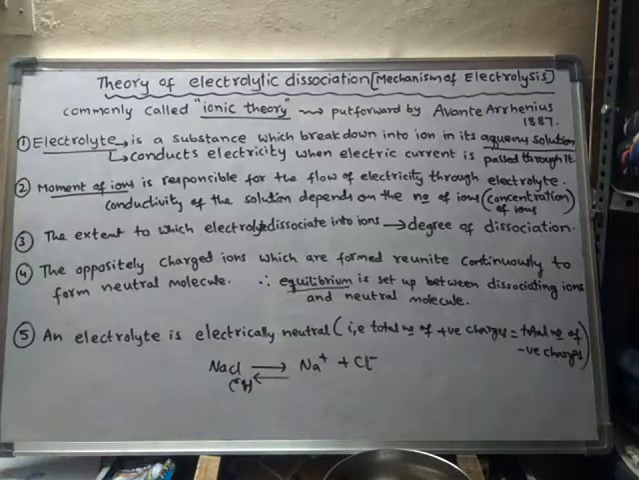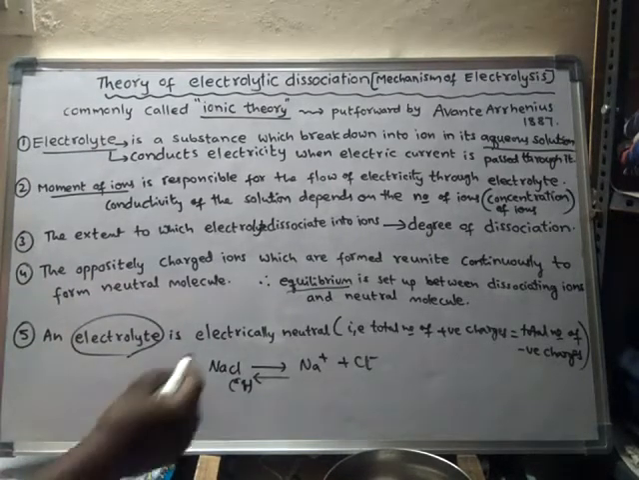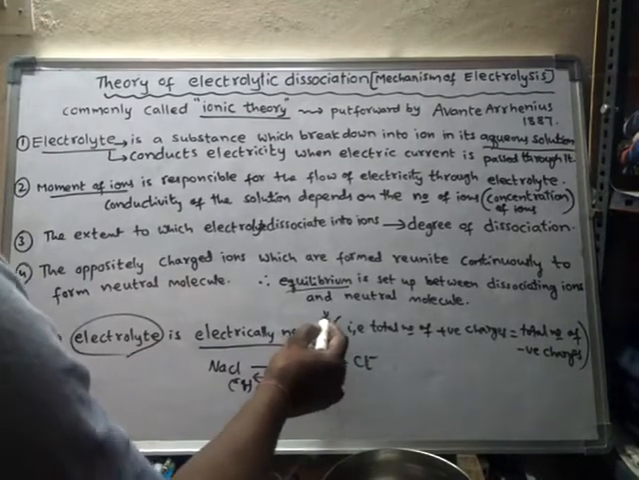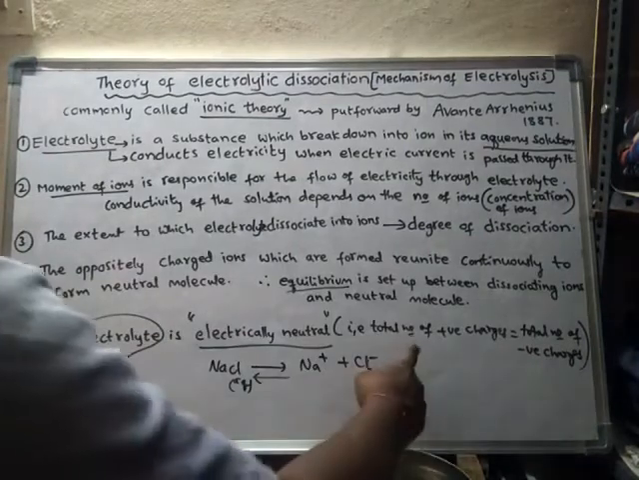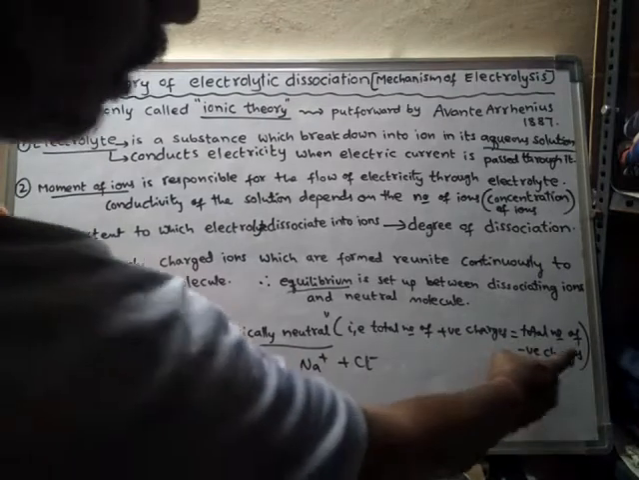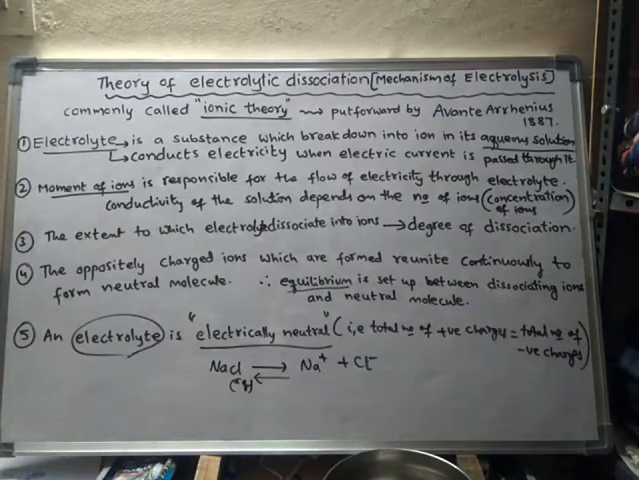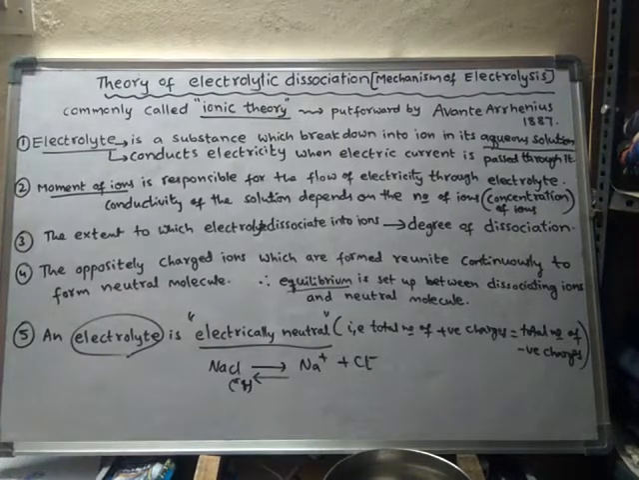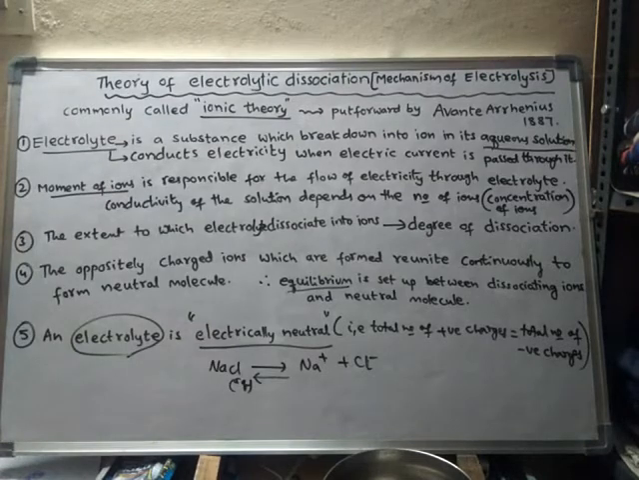And one more thing: an electrolyte is electrically neutral. Why? Because the total number of positive charges in that substance is equal to the total number of negative charges. When the number of positive charges is equal to the number of negative charges, such a substance is said to be electrically neutral. So electrolytes are electrically neutral substances.